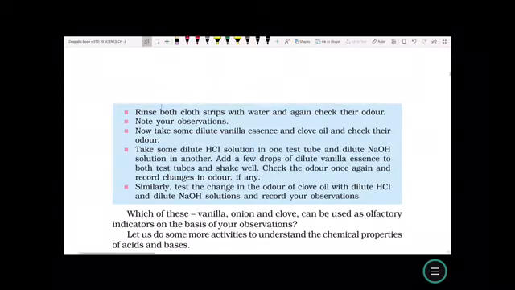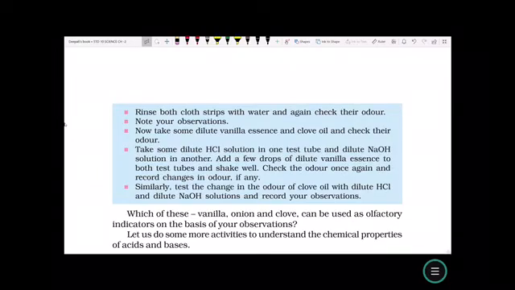So, these are indicators: the color change indicators, olfactory indicators, natural indicators and artificial indicators. Now let us see the physical properties of acid, base and salts.